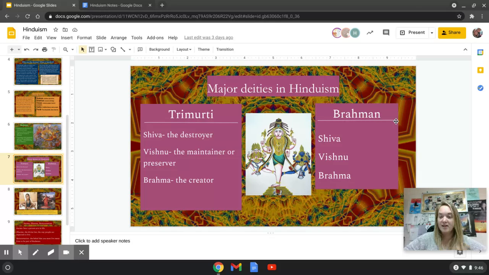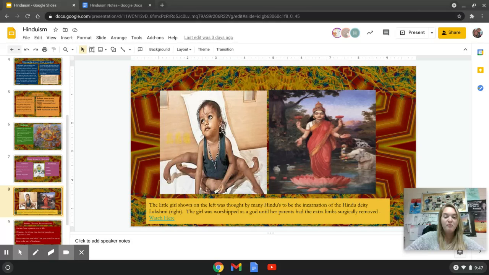I don't expect you guys to remember this. I'll probably let you use your notes or your study guide on the quiz. This little girl was born with a birth defect. She had extra limbs. So many Hindus believed that she was the incarnation of the Hindu deity Lakshmi. She was even named Lakshmi. So the girl was worshipped as a god until her parents had the extra limbs surgically removed. You can watch a video about Lakshmi here. I encourage you to watch it.